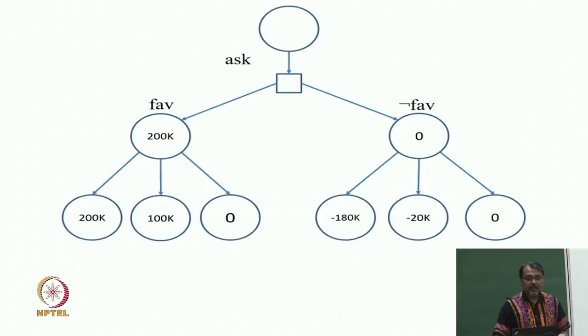And if you look at it in the graph, what we are saying is that favorable could happen with probability 0.5, unfavorable could happen with probability 0.5, and therefore my expected value with perfect information, and expectation always happens at this square node, right, in this case would be 100k.